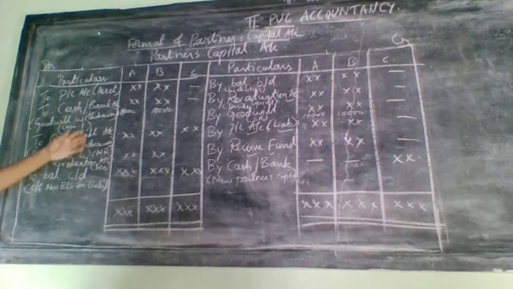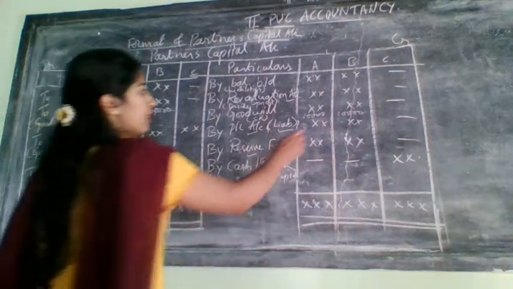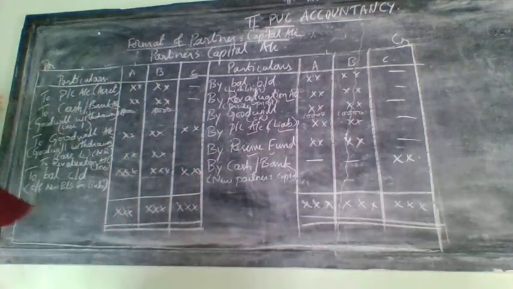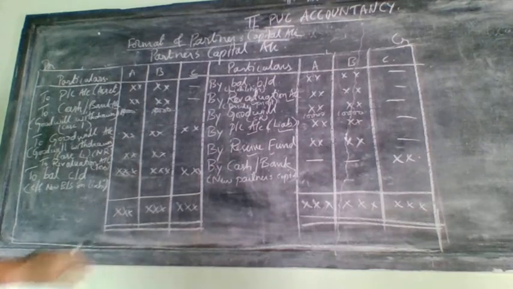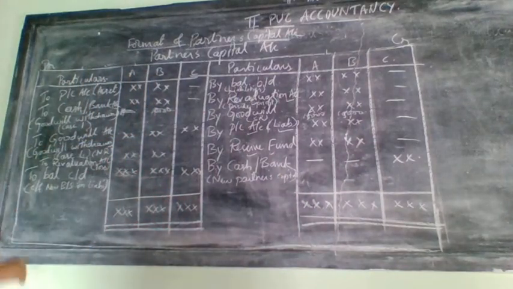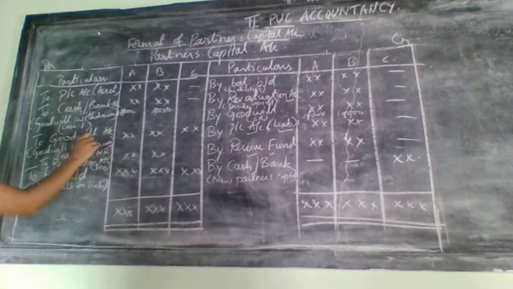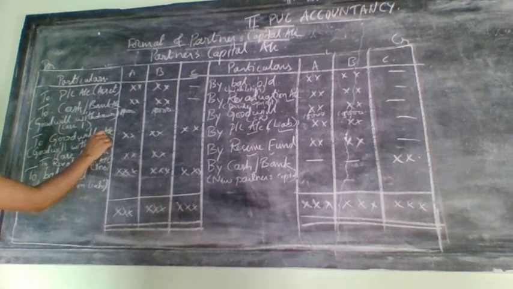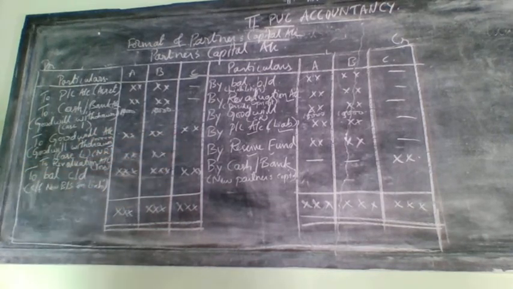That's why here the goodwill amount is the same. For example, if it is 10,000, 10,000, it will come to 15,000, 15,000, which you will distribute. This 15,000 plus 15,000 becomes 30,000, and only this 30,000 will be distributed among the 3 partners in their new ratio.